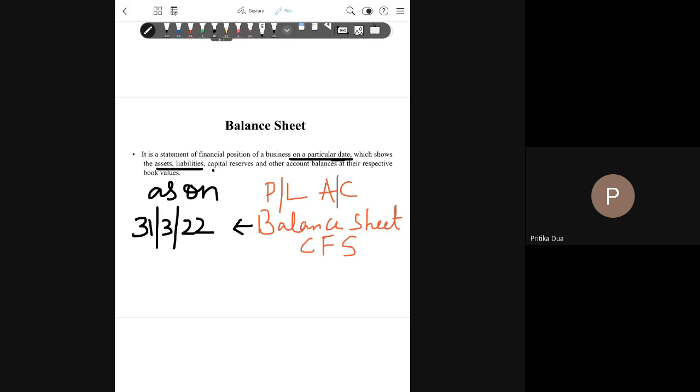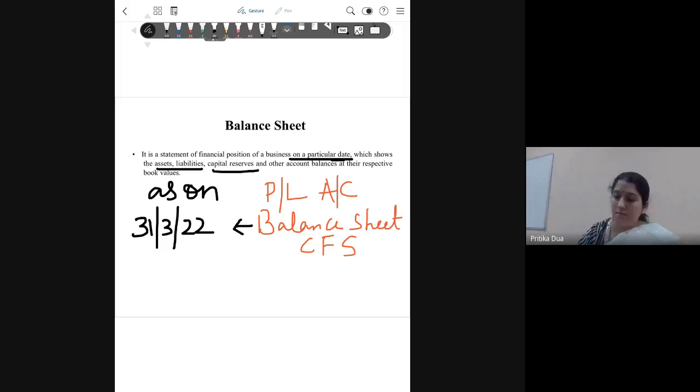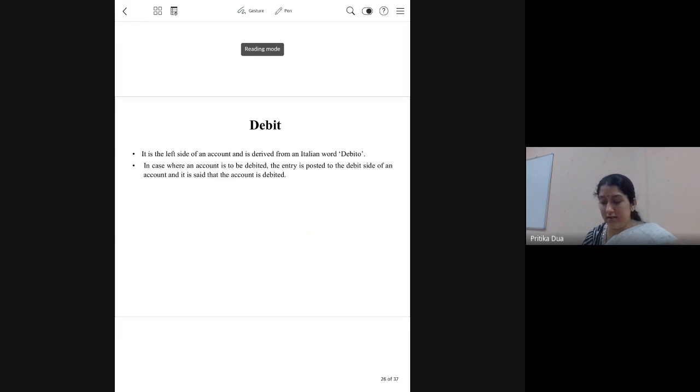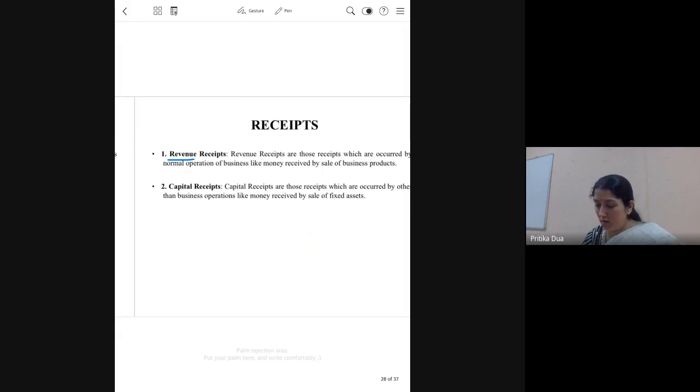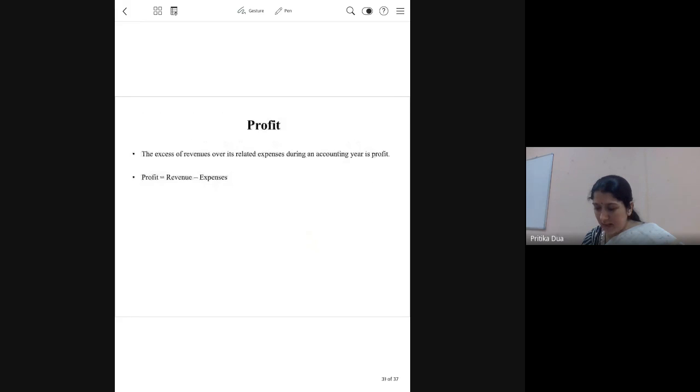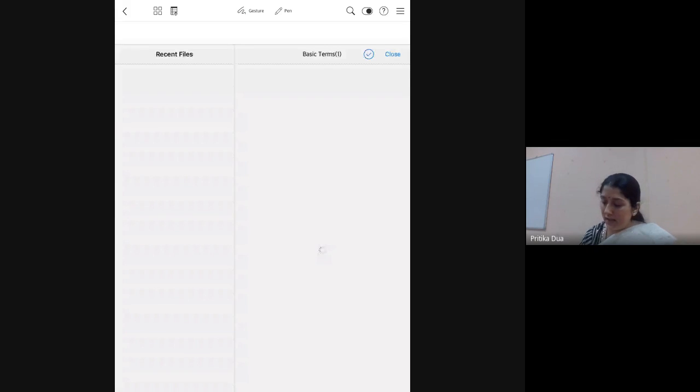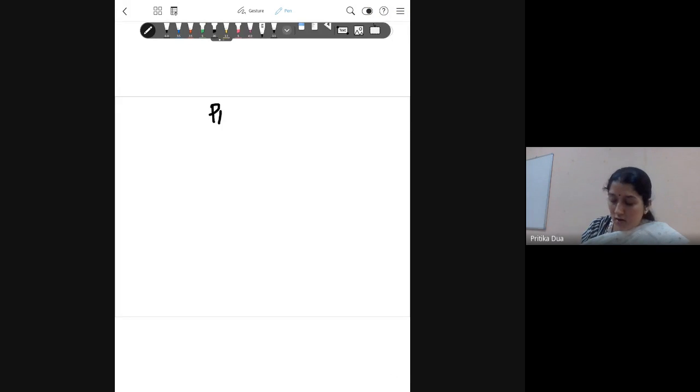We now move to the next financial statement, that is the profit and loss account. I think that's at the end, but since I explained the balance sheet, I'll also explain the profit and loss account here. In the next unit, we are doing all this in detail.